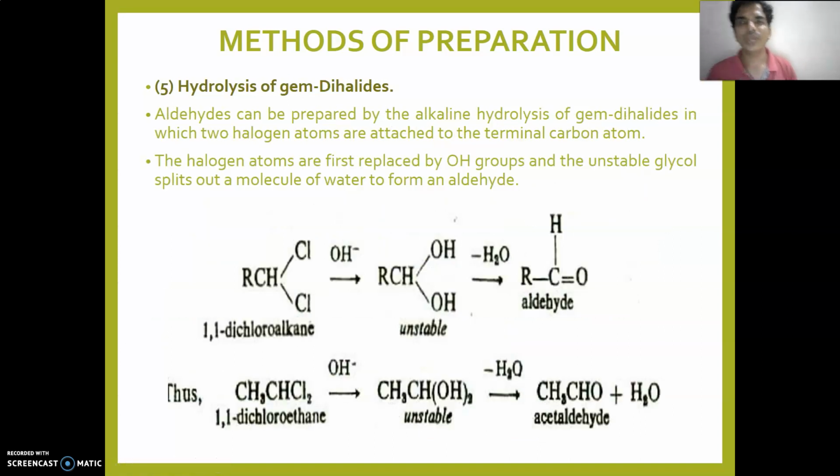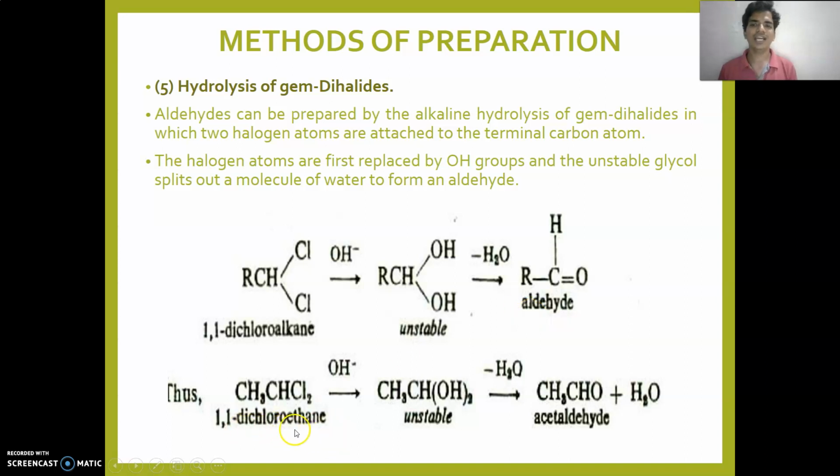The next reaction, hydrolysis of gem-dihalides. Aldehyde can be prepared by the alkaline hydrolysis of a gem-dihalide, where both chlorines are on the same carbon. The halogen atoms are first replaced by OH, which is unstable. A glycol is formed and splits off a molecule of water. So removal of water takes place from this unstable compound, and it will give an aldehyde.